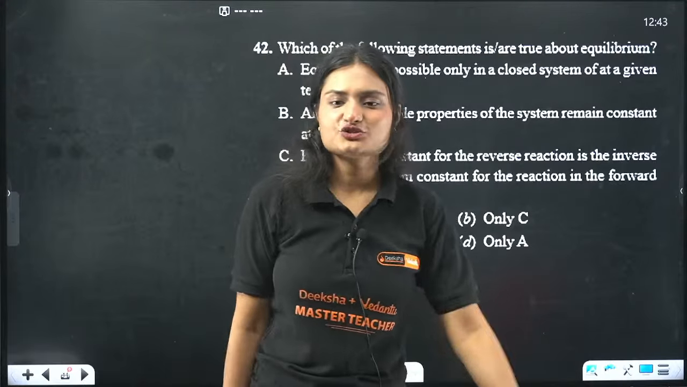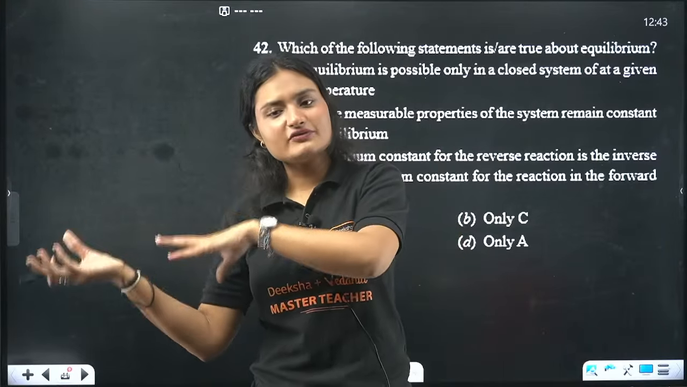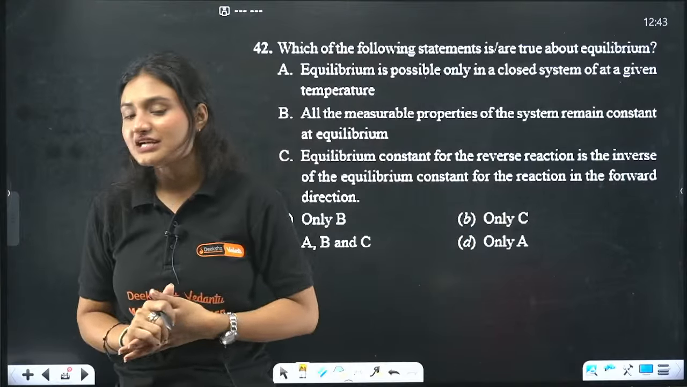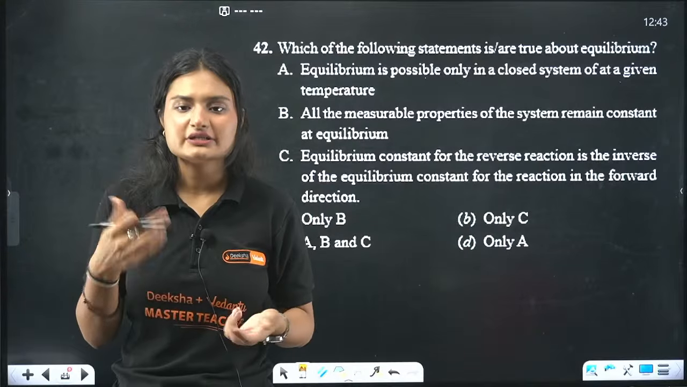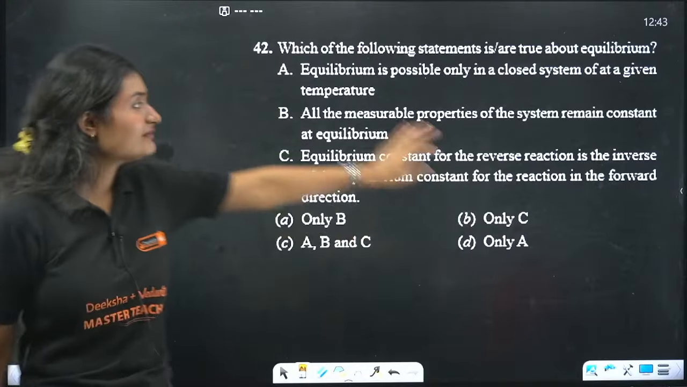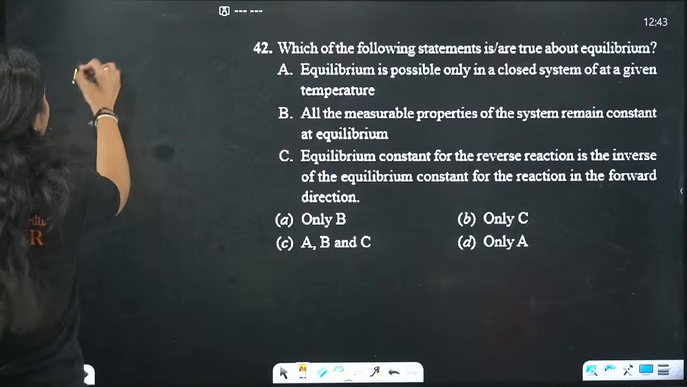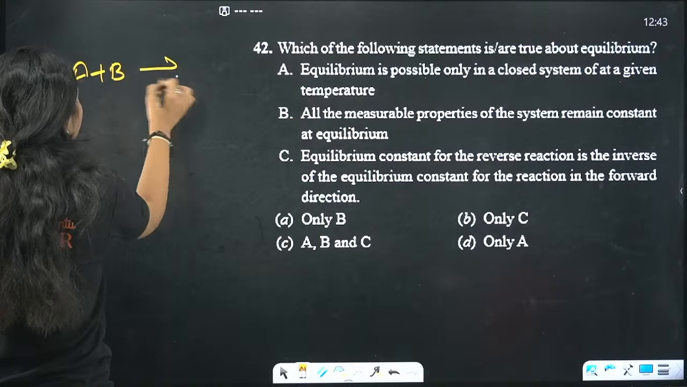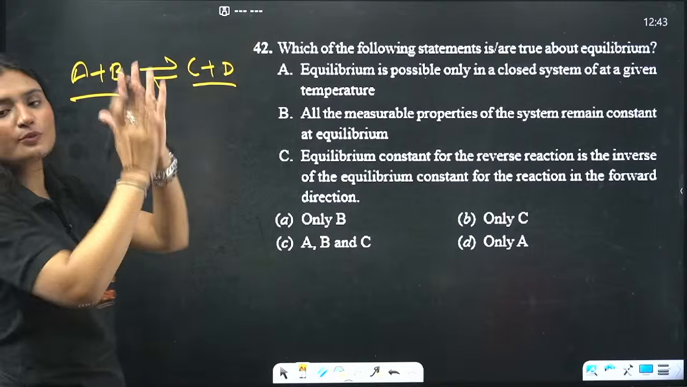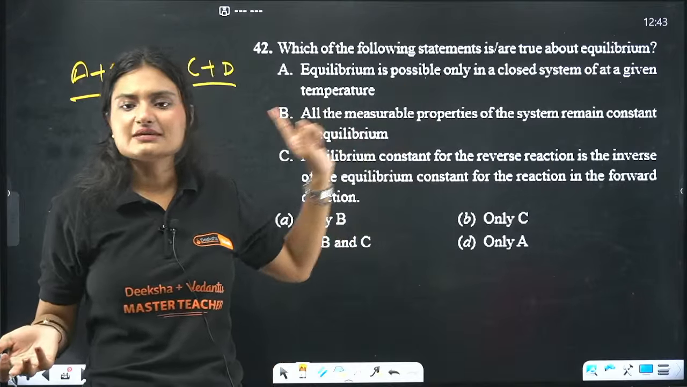Which of the following statements is true about the equilibrium? So we know equilibrium is a state where the rate of forward reaction equals the rate of backward reaction, right? That is your equilibrium. And the stage at which all the concentrations of reactants and products are constant. So equilibrium is only possible in a closed system. 100%, because for equilibrium to exist, you need both reactant as well as product. If it is an open system and the product left, who will you set equilibrium with? So obviously this is a must condition.